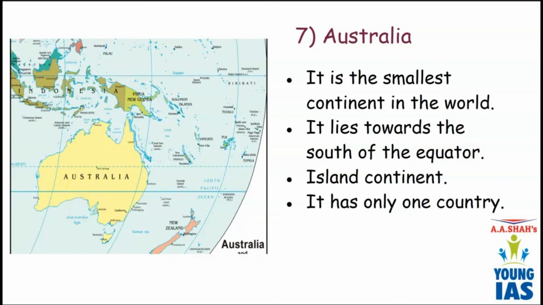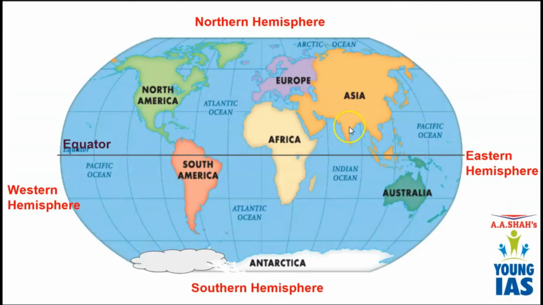Okay. In Australia, there are a maximum number of islands in the world. You will find a variety of islands on the continent of Australia. So, we have done all 7 continents. Let us revise them. Asia, Africa, North America, South America, Antarctica, Europe and Australia. Okay, so all these are the 7 continents on our planet.